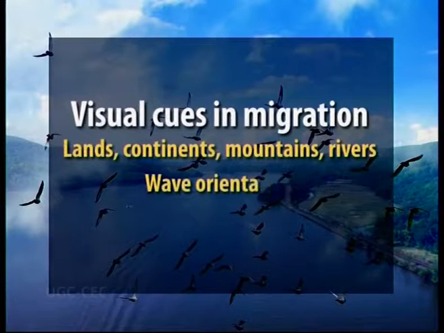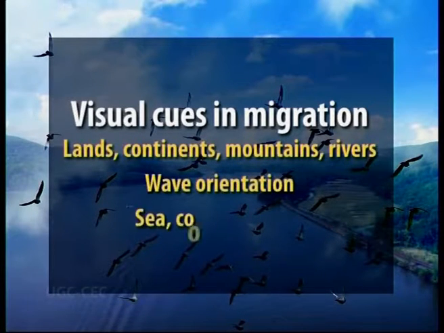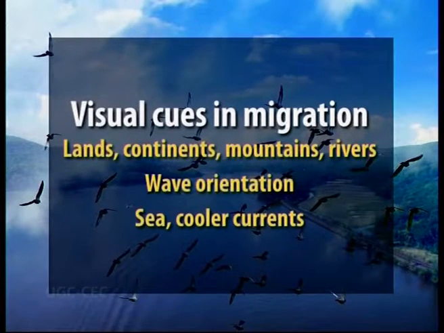The second is the wave orientations. We have seen that the warm currents during winters come from the seas, and the cooler currents flow from the land towards the seas, and it has been seen that the animals have learned to follow the course of these currents, that is, either the cold currents or the warm currents, and accordingly the animals show migration either towards or away from the landmass or the sea mass.